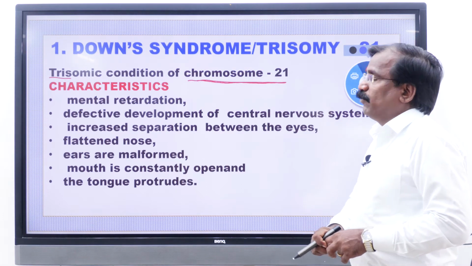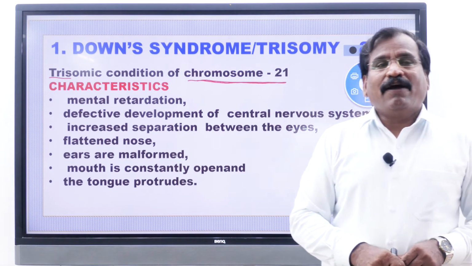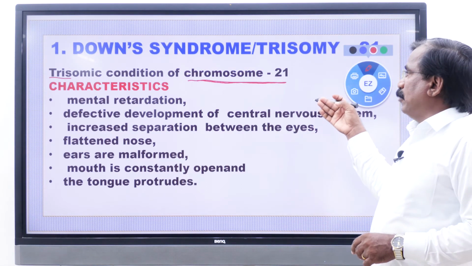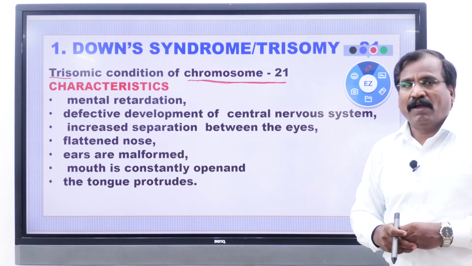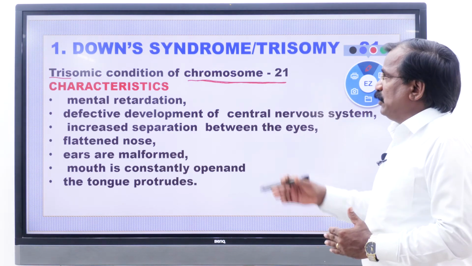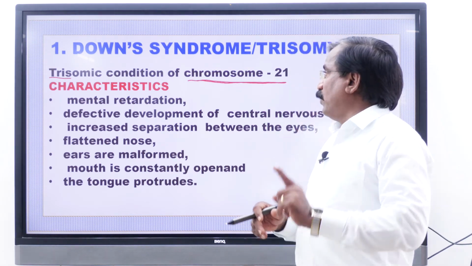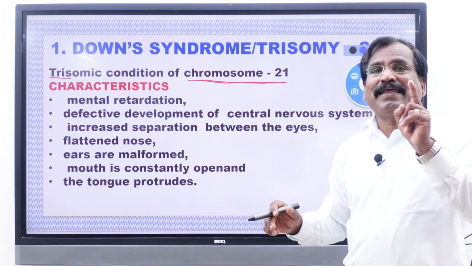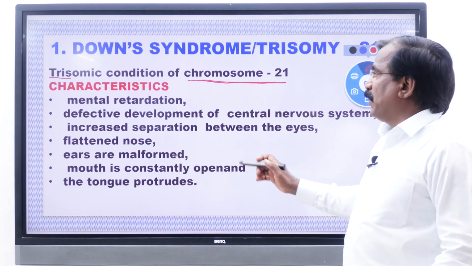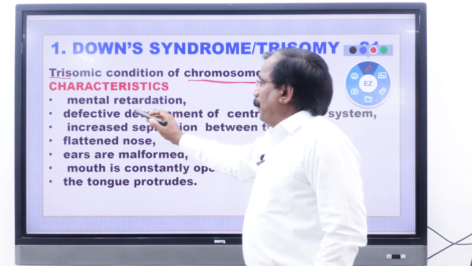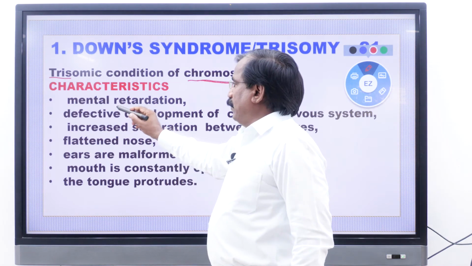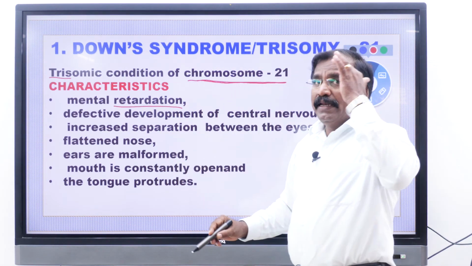அதான் டவுன் syndrome. இது autosome. So what are the characteristics of the Down syndrome? Key point, just one word only, it is 21 trisomy. You know the reason already. So what are the characteristics? Mental retardation.